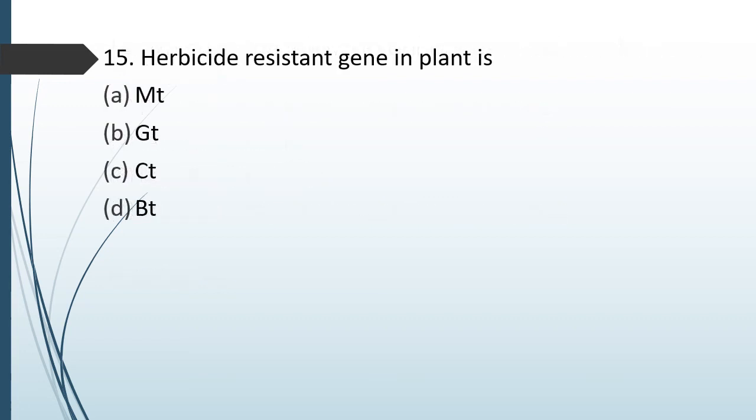Question number 70. Herbicide resistant gene in plant is MT, GT, CT or BT? The correct answer is option D, BT.